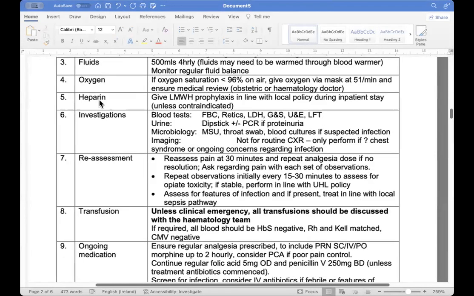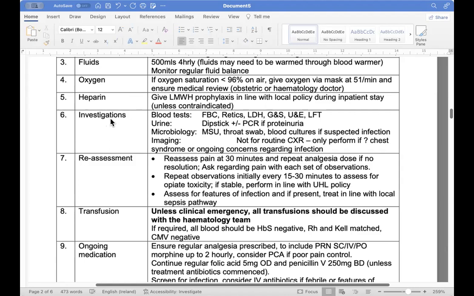Then what are we going to do? We have to give her oxygen, 96% oxygen, means full oxygen, 5 liters per minute. Then we give her low molecular weight heparin, as per protocol. Why are we giving it? Because she has more risk. She is now in crisis. In crisis, she has decreased movement of the blood, the blood flow will be decreased, so she can have more risk of thrombosis. So she needs the heparin.